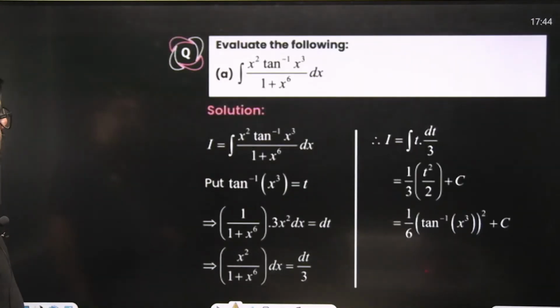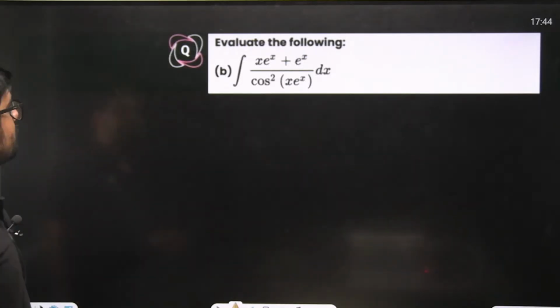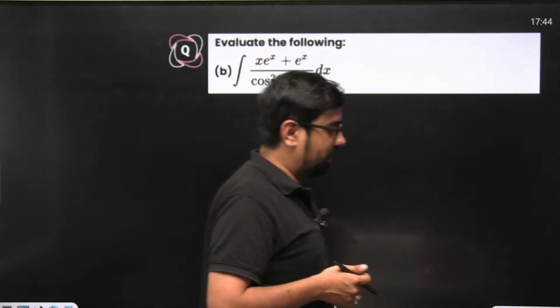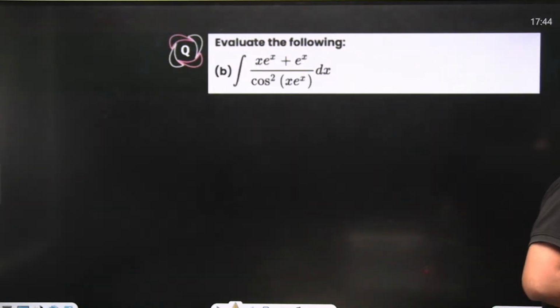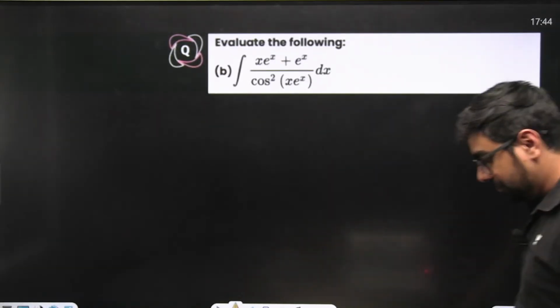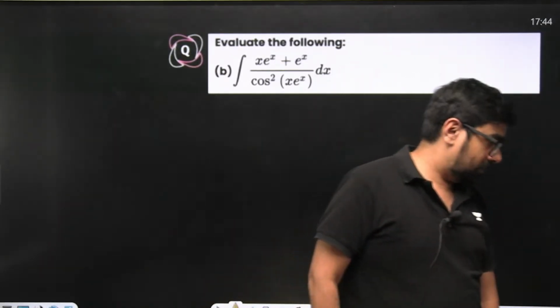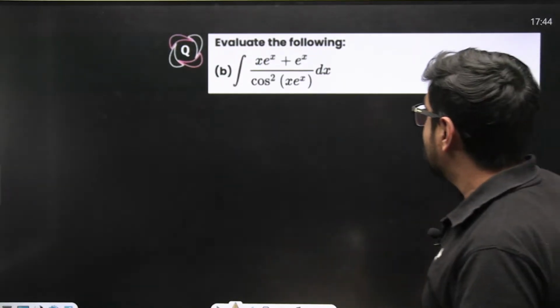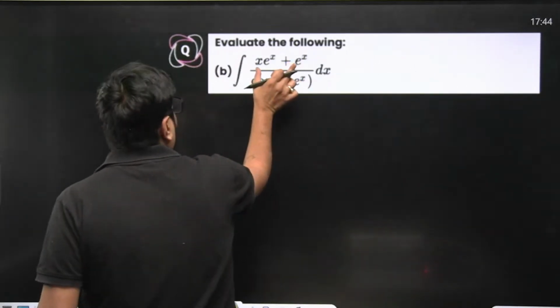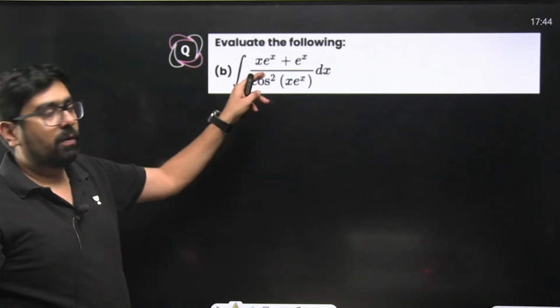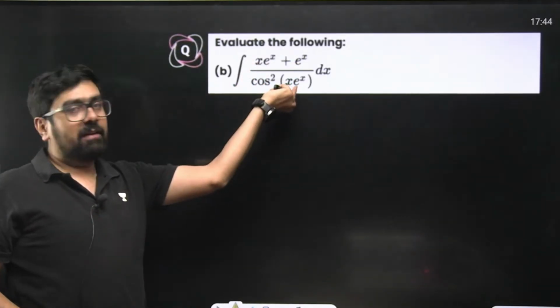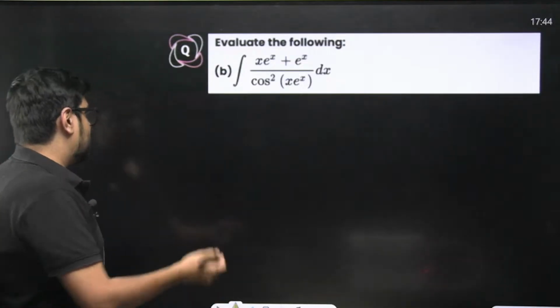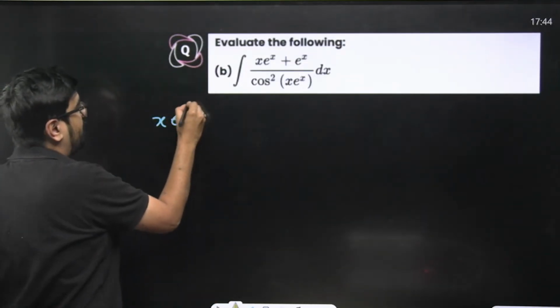Let's look at some more problems. Okay, this one. Here, think what should we put, what should we substitute? Take a minute and think what should we substitute. We have x e to the power x. General hint, direct hint, we have x e to the power x, right?